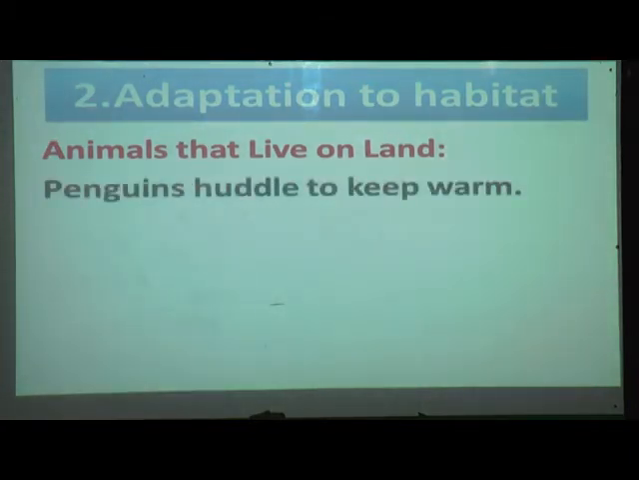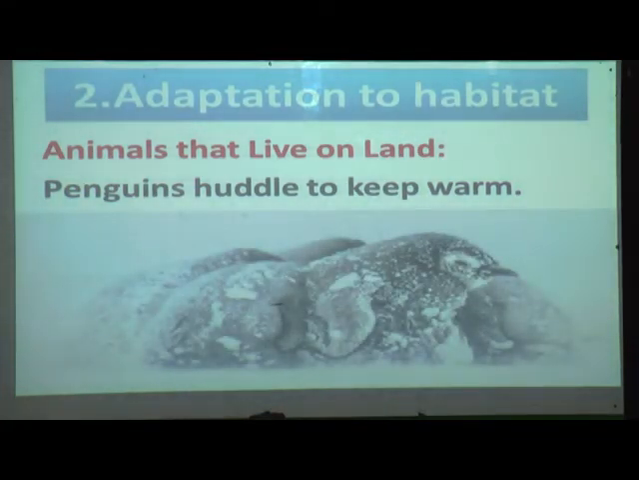Penguins huddle to keep warm. Yes, in cold regions we can also find penguins, and they huddle to keep warm. Huddle means they come together in a group and stand close, so they can keep themselves warm.